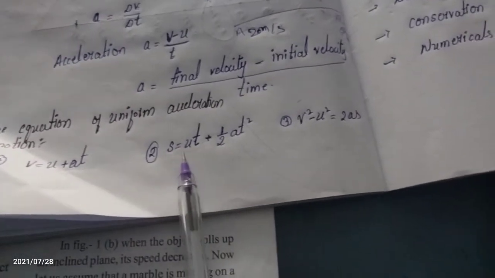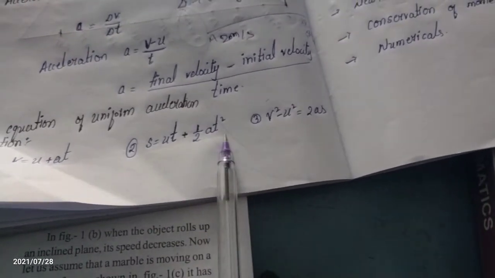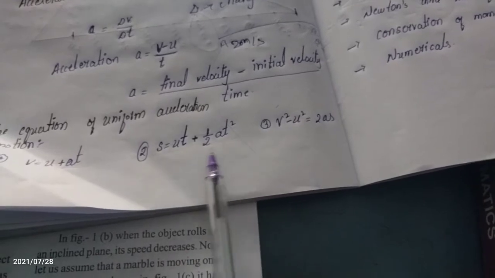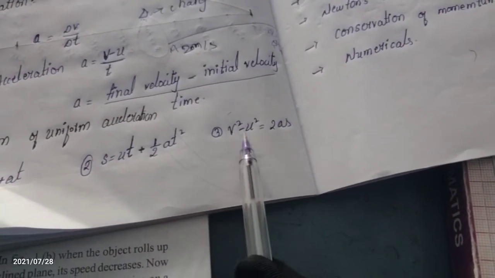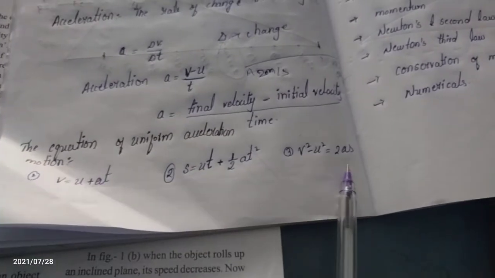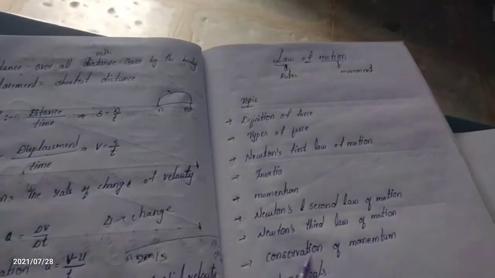Second one is s is equal to ut plus half at square, which we also derived in earlier classes. Third one is v square minus u square is equal to 2as. How can we use these equations to solve numericals, to solve the problems? We will use these equations in this chapter also.